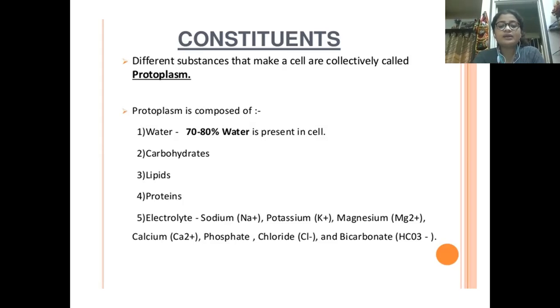Okay, what are the other things that are there? Carbohydrates are there, lipids are there, proteins are there. Okay, these are the main nutrients which we derive from our food, isn't it? Carbohydrates, proteins, fats, these are the main components of our food also. Besides this, electrolytes are also present. Electrolyte means the cations and anions, the charged particles. Electrolytes like sodium, potassium, magnesium, calcium, then phosphate, chloride, bicarbonate. These are very important electrolytes.